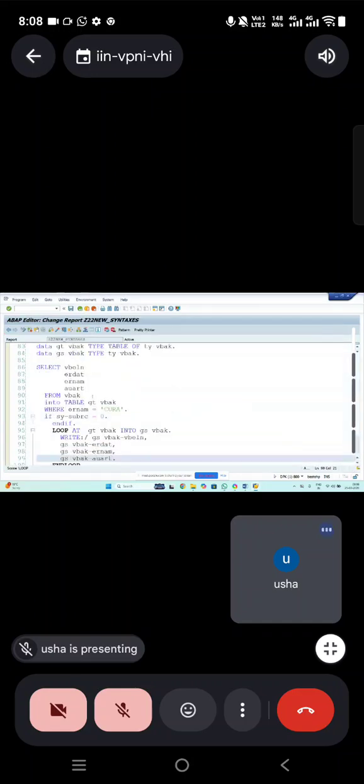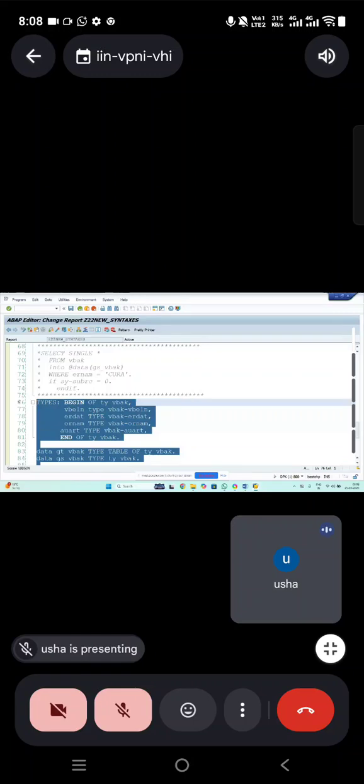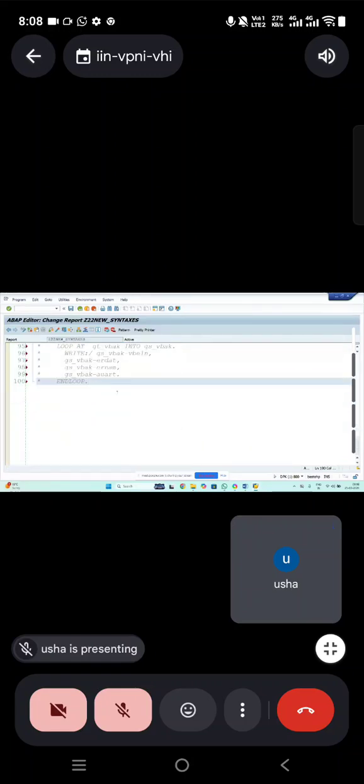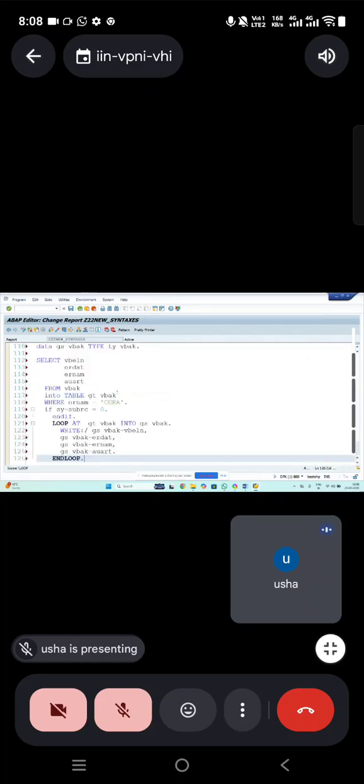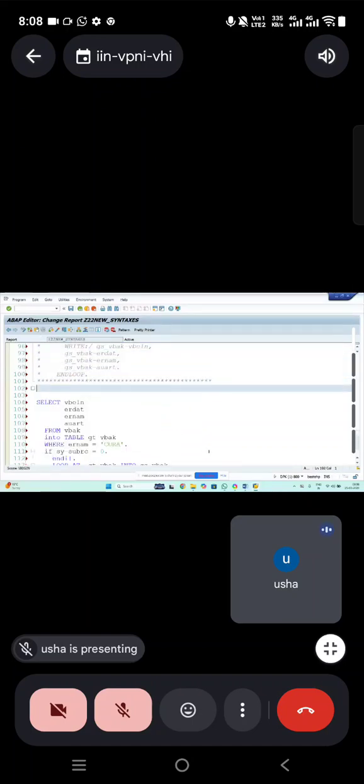Like this, I'm displaying the data by declaring the internal table and work areas. Now, in inline declarations, how are we going to do this? We have no need of writing this entire code, so I'm just commenting this out. We'll go for the latest syntax. In this, type declarations and internal table declarations are not required. We already learned just now.